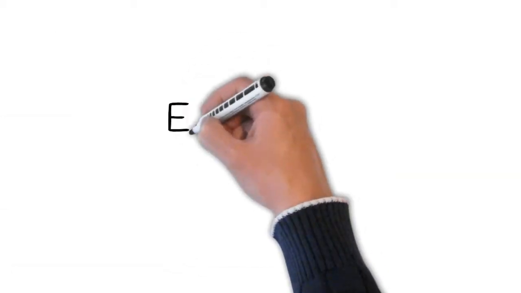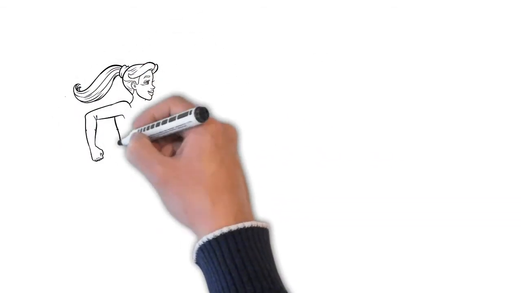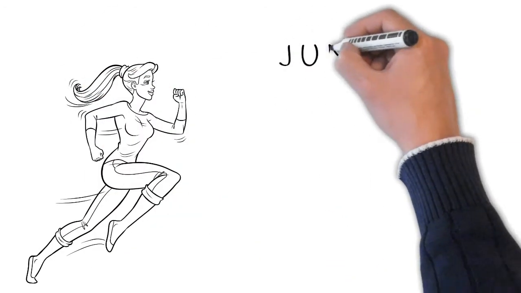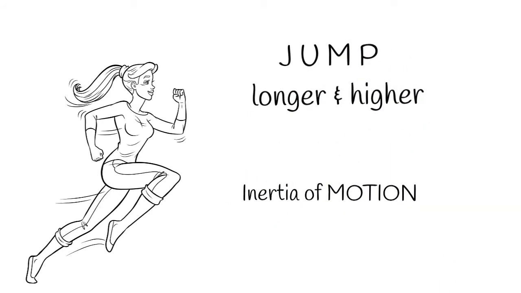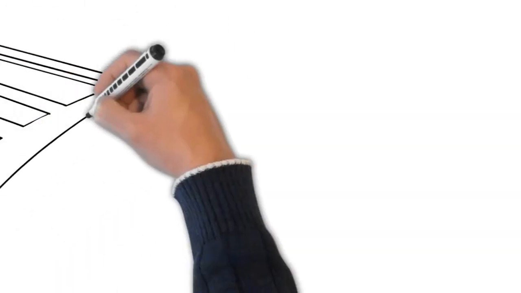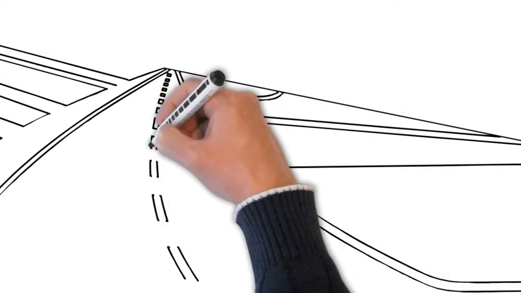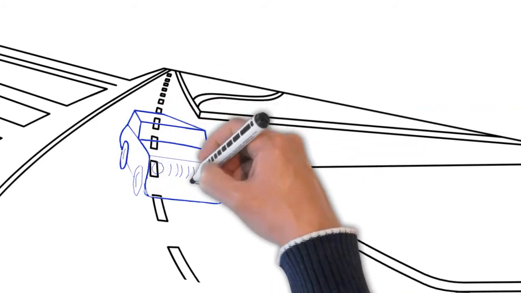Let us understand inertia with a few examples. An athlete runs some distance before jumping because this will help him jump longer and higher, which is because of inertia of motion. When you make a sharp turn while driving a car, you tend to lean sideways, which is because of inertia of direction.